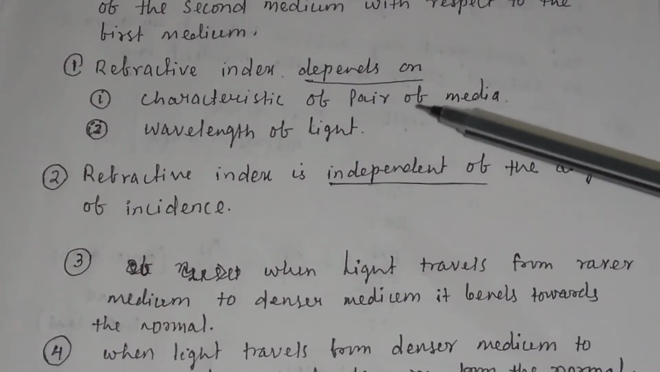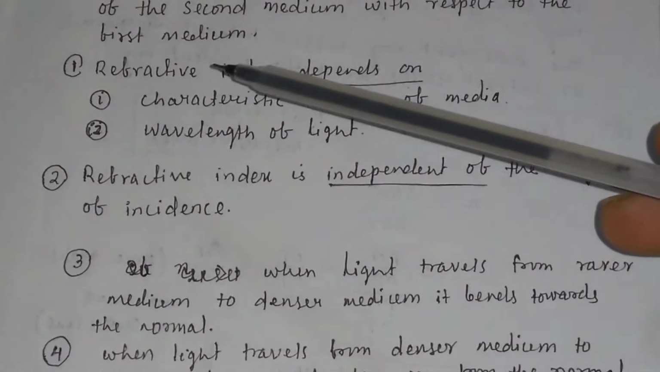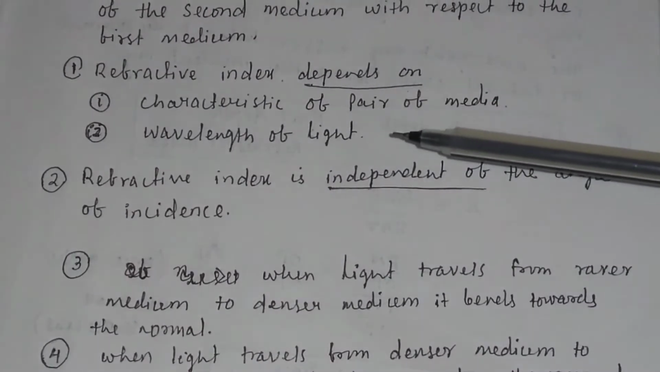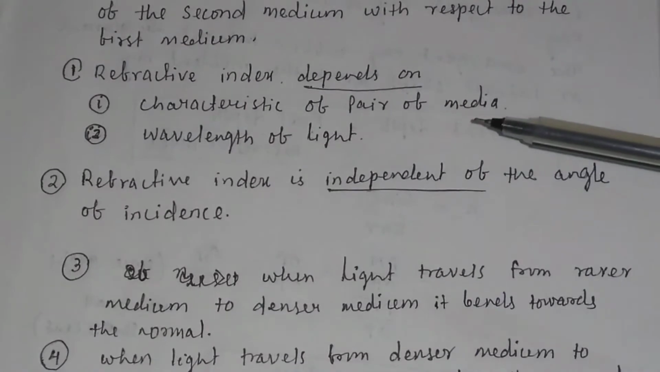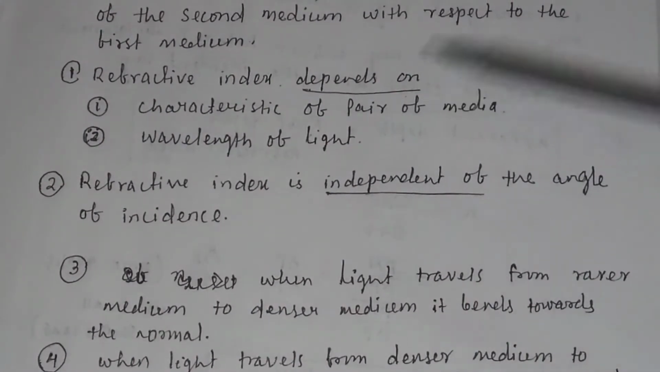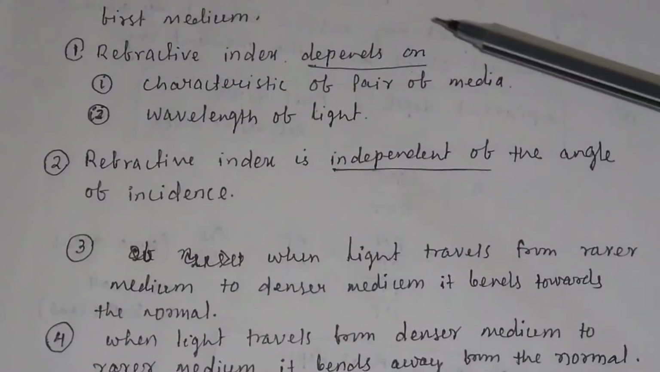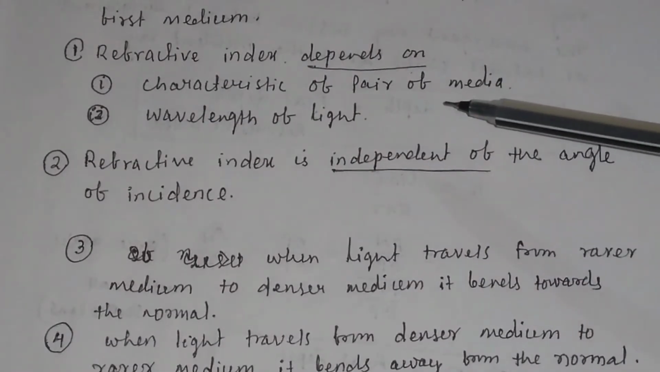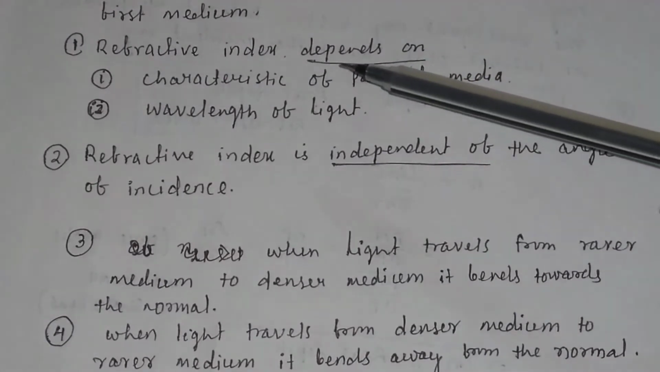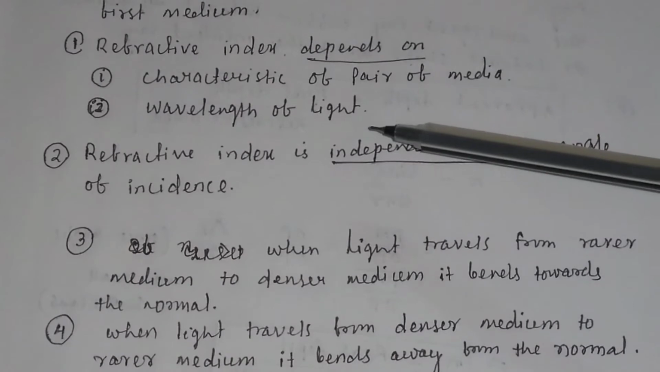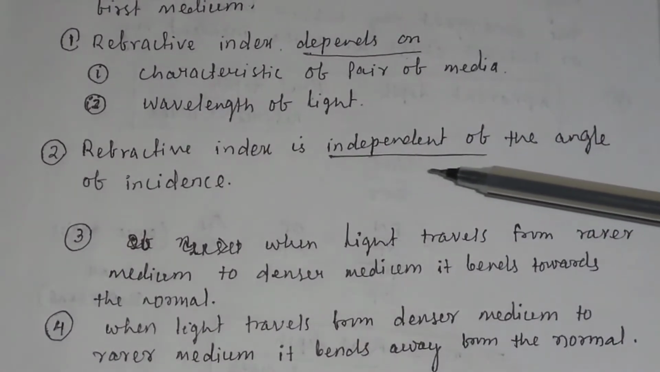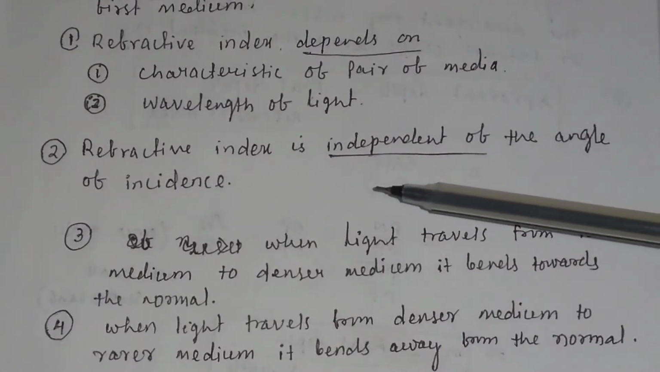You have to remember the following points. Number one, the refractive index depends on the characteristics of the pair of media, that is the two media. If the two media change, then the refractive index will also change. The refractive index also depends on the wavelength of light. Number two, the refractive index is independent of the angle of incidence.